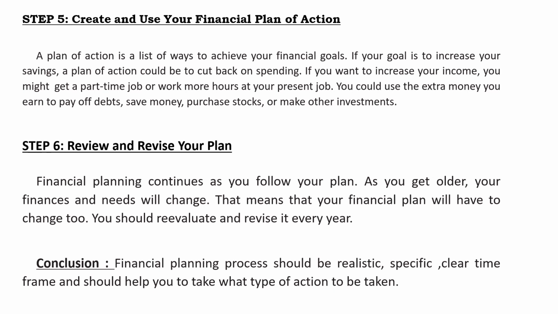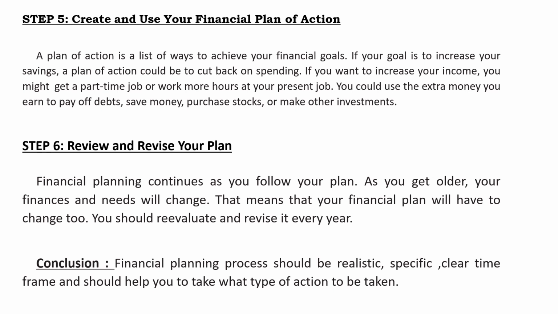Once you evaluate the alternatives, you have to plan. This is the step where you are going to be action oriented. Now you have to see how you will achieve your financial goal through the choices you have made. If you want to increase your saving, then you have to cut back on your spending.